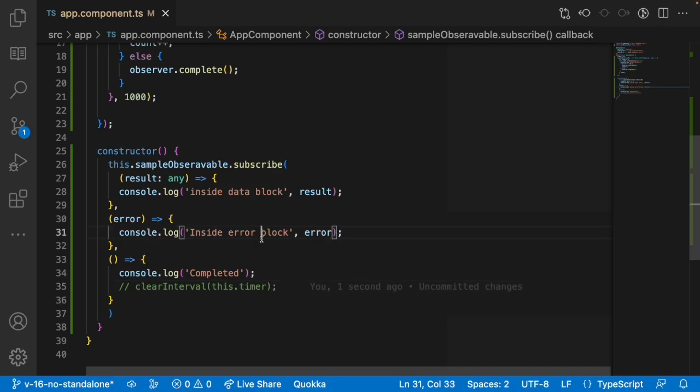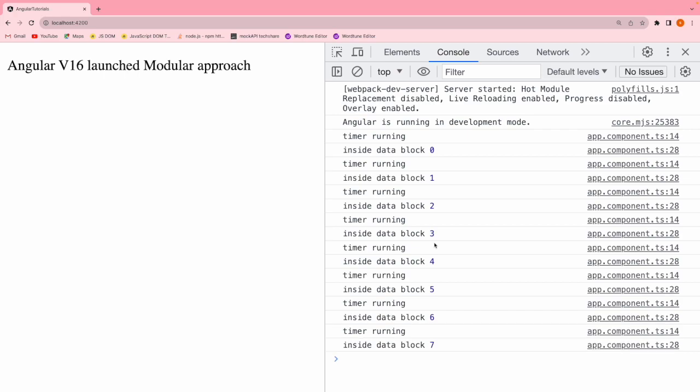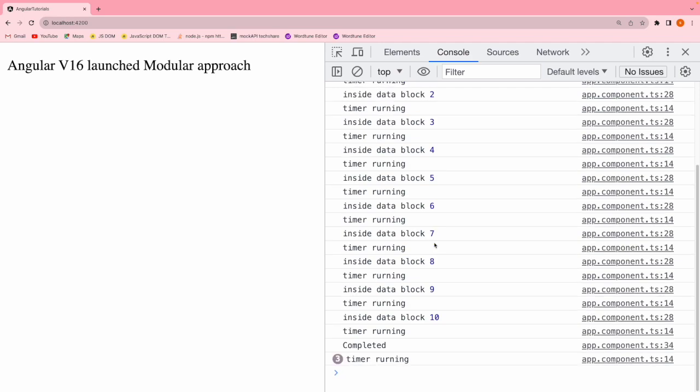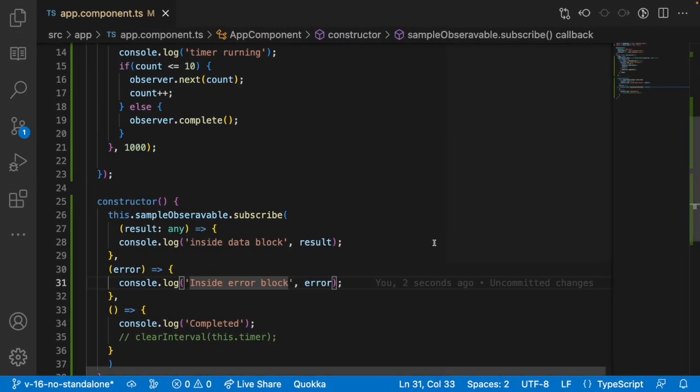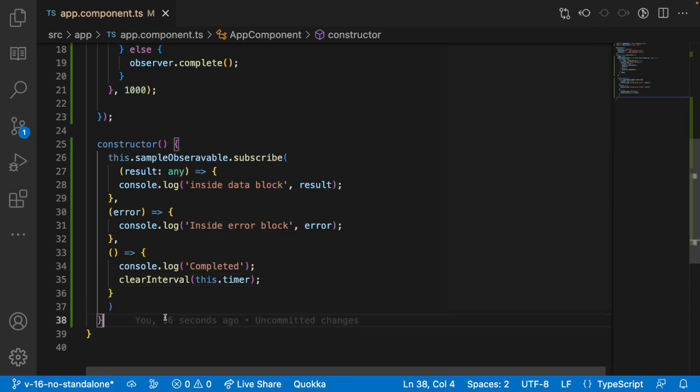Now what I'll do is I'll comment this. So what will happen? Let's see that. It's going with 2, 3, 4, 5, 6, 7, 8, 9, 10, and the timer will go on running. You have completed it, but the timer in the background is running. So we want to stop the timer. Then also we can use this clearInterval. So that is how the completed state of a subscription can be helpful to you. Whenever you want to unsubscribe, or remove all the asynchronous intervals, you can use this completed block.